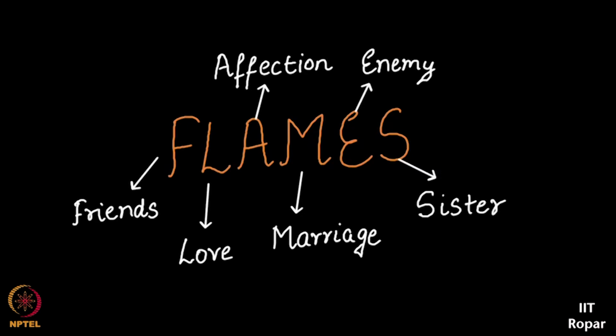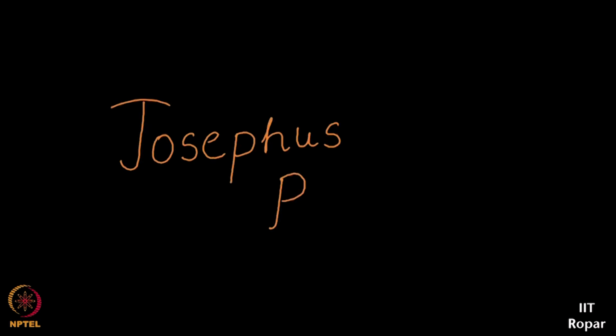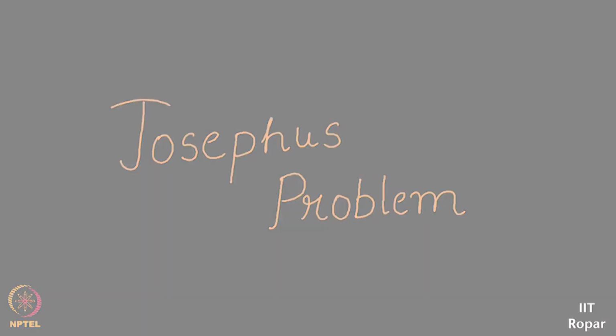People would have played this, but the reason we chose this as a candidate example is that it represents a very famous mathematics question called the Josephus problem. If you're interested, you can take a look at it. But what interests us in Joy of Computing is to write a piece of code for this: a program that asks for the guy's name and then the celebrity girl's name, and tells you the relationship between them using this fun algorithm.